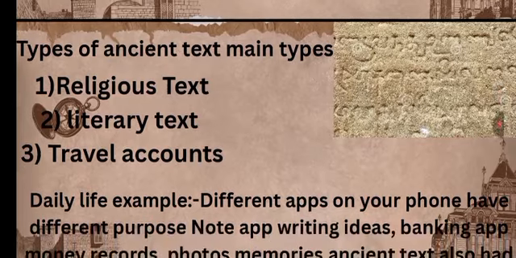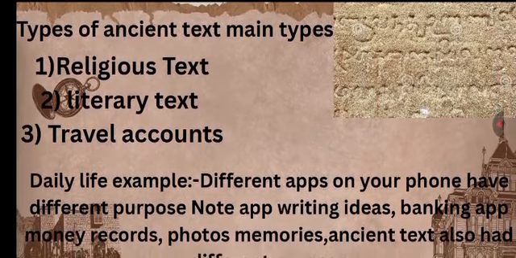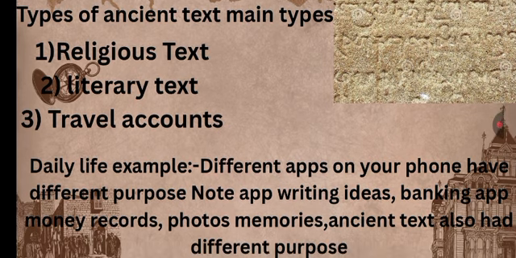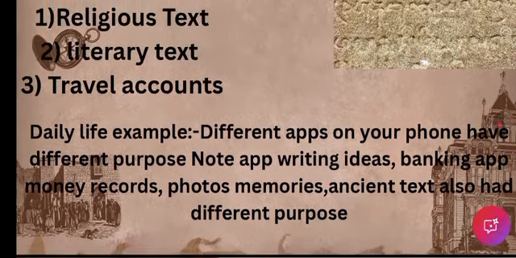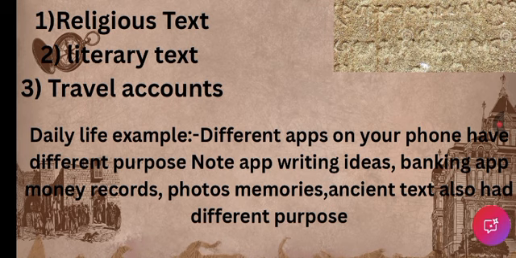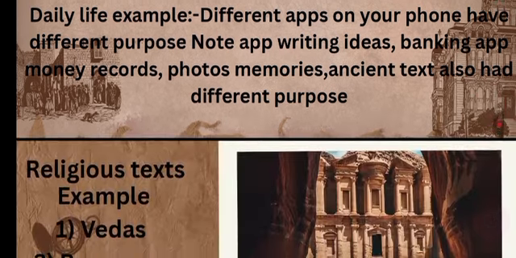Types of ancient texts. Main types: religious texts, literary texts, travel accounts. As an example, different apps in our phone have different purposes. Similarly, ancient texts have different purposes. They help us to know various things about the past. So in this we are going to know religious texts, literary texts, travel accounts.